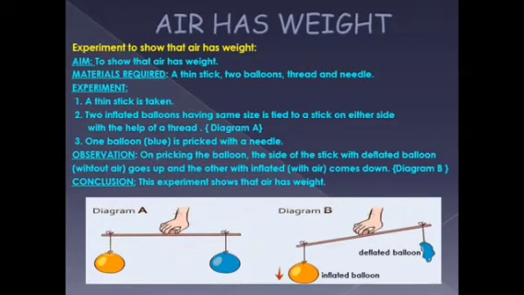that side goes up, and the other side where you have the yellow balloon with air, the inflated balloon. So the yellow balloon still has air inside it. So that side comes down because it is heavier than the blue balloon. The blue balloon does not have air because it is pricked and all the air has come out. But the yellow balloon still has air, so it comes down. So by this we can make out that air has weight. So our conclusion will be, this experiment shows that air has weight.